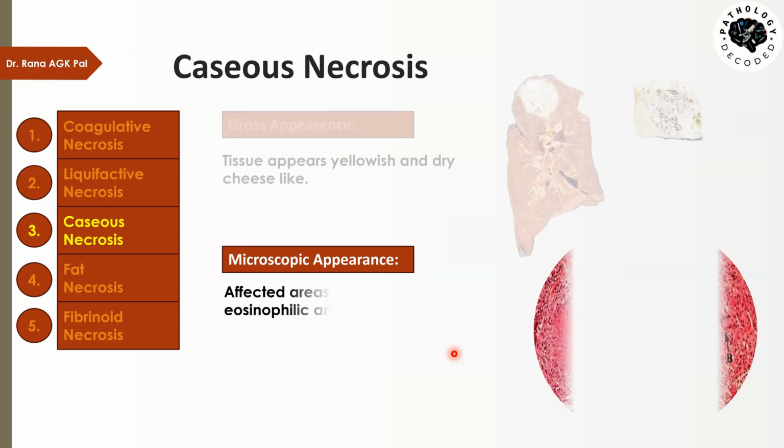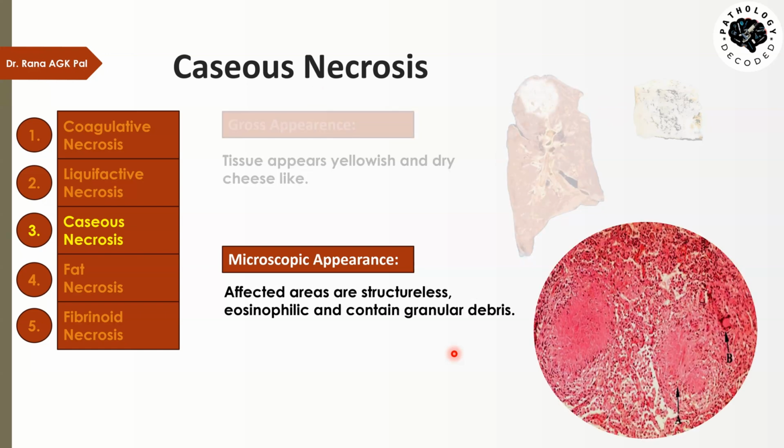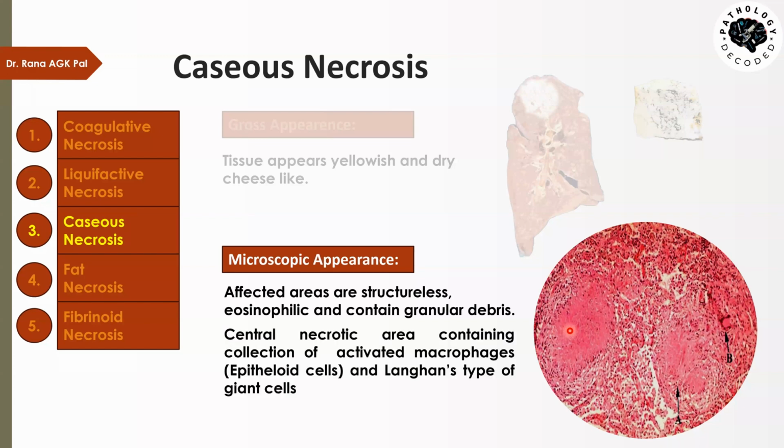Now, it also has a very typical microscopic picture in which the affected areas are structureless, eosinophilic, and contain granular debris. Here, this is the affected area. It has become reddish, eosinophilic, and structureless. It becomes homogeneous, with granular debris, and there is formation of what we call granulomas.